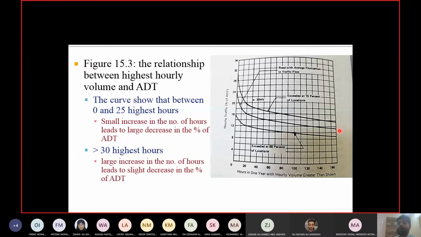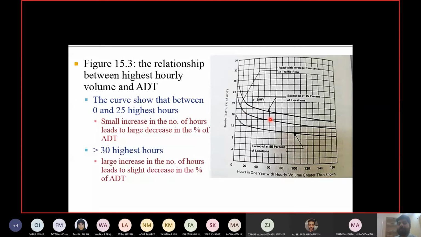We want to design for the hour of the day which has the highest volume. We call it the peak hour or the rush hour. I forgot this point earlier. So peak hour or the rush hour. Okay, so obviously that hour cannot have the lowest percentage, right? It is understandable. You can design for the average. So you have 8,700 hours, whatever you told me earlier. Out of that, take the average of all of them.